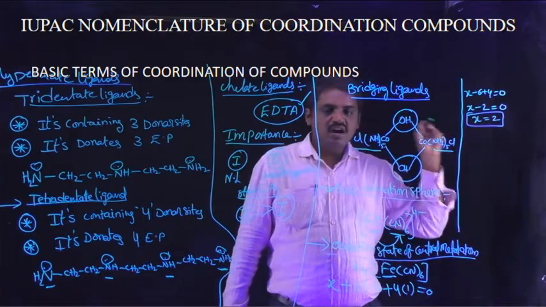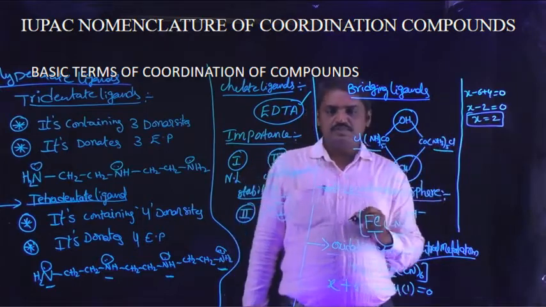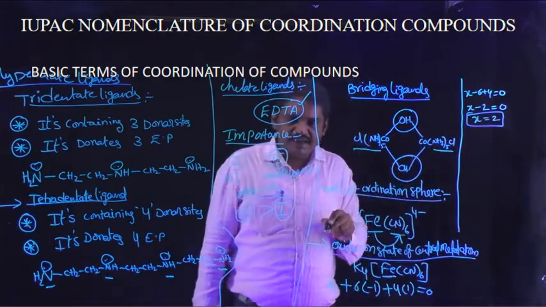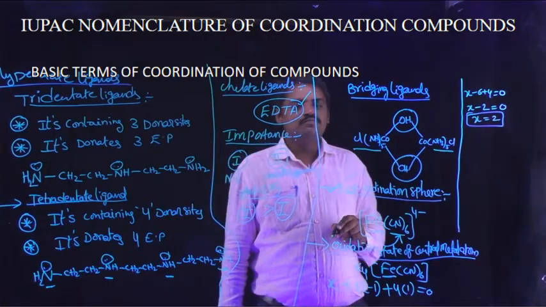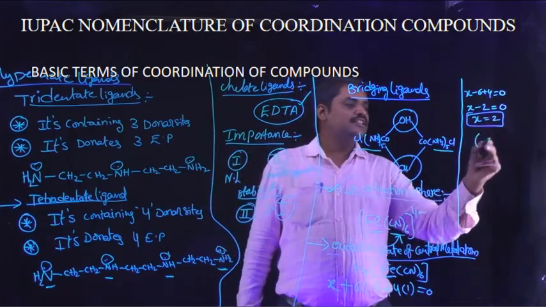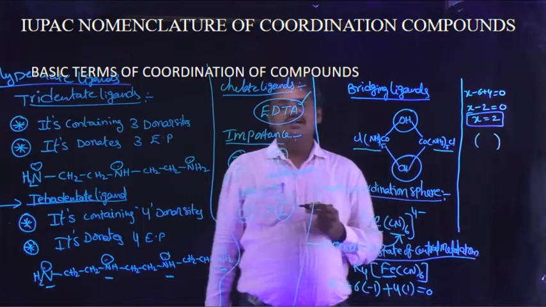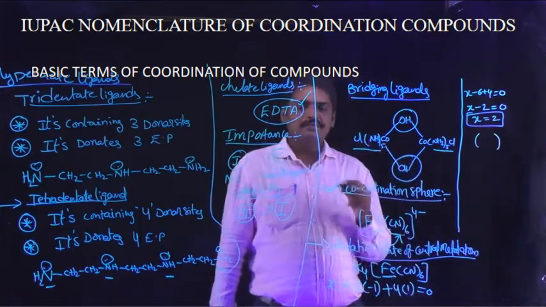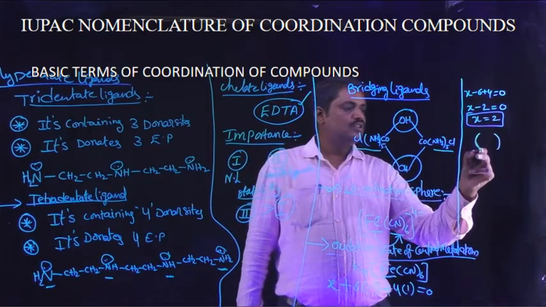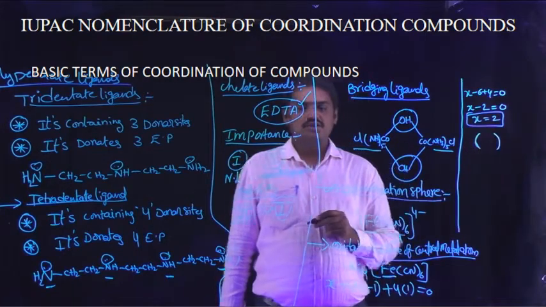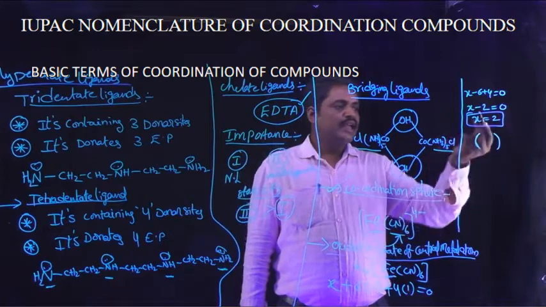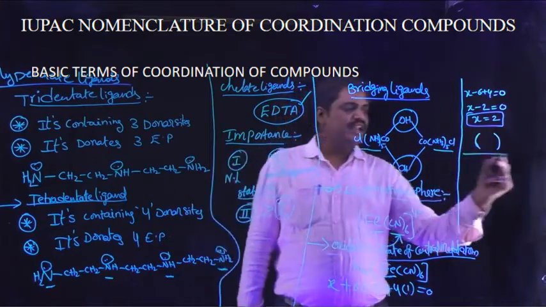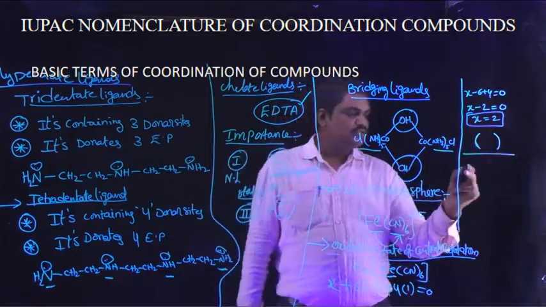The oxidation state of the central metal atom in this coordination compound is expressed using a Roman numeral in parentheses. The +2 oxidation state is expressed in this way, with the Roman numeral in parentheses.